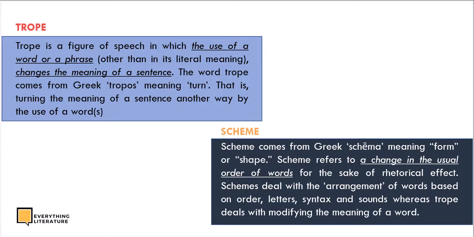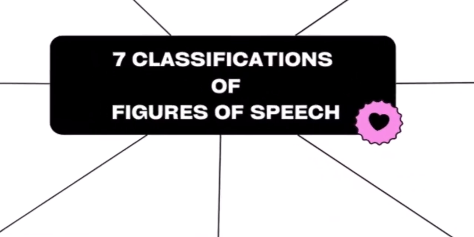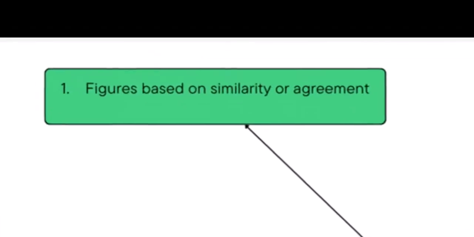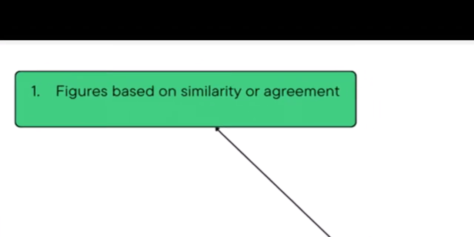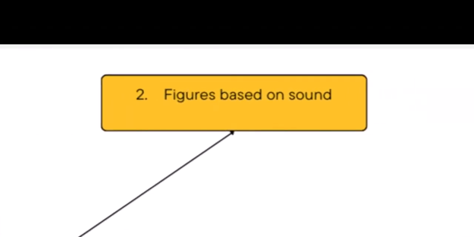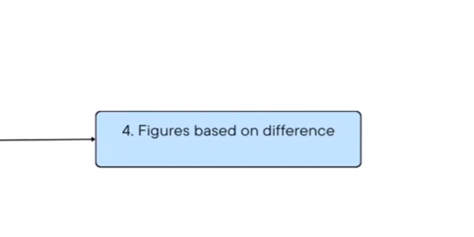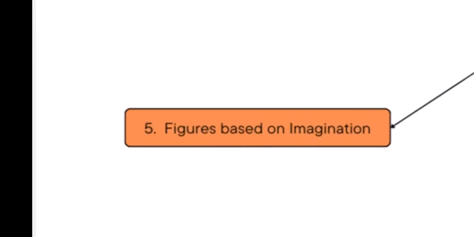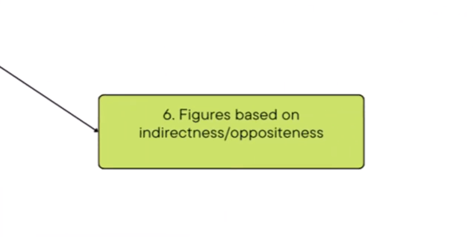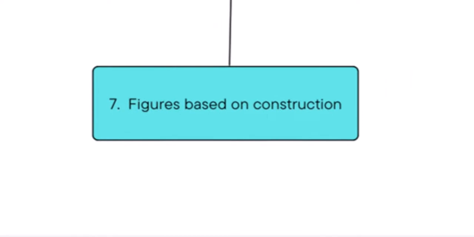But for the basic level, we would not look at figures of speech based on the division or the grouping yet, which is tropes and scheme. We work with it based on classifications, and we have seven classifications of figures of speech. We have classifications based on similarity or agreement. Second, figures based on sounds. The third, figures based on association. Fourth, figures based on difference. Fifth, figures based on imagination. Sixth, figures based on indirectness or oppositeness. And the last one, figures based on construction.